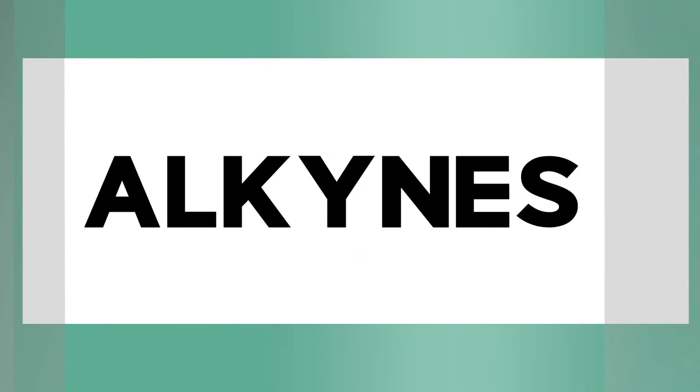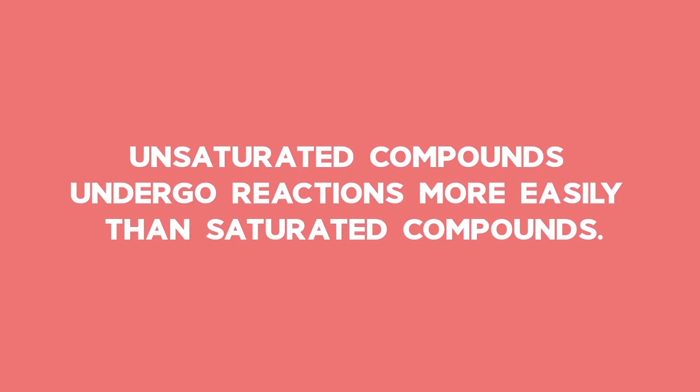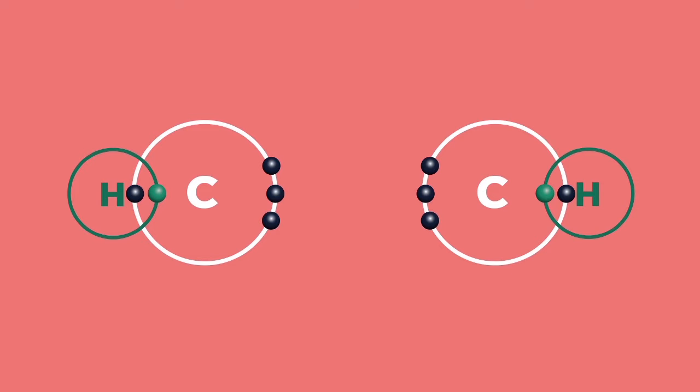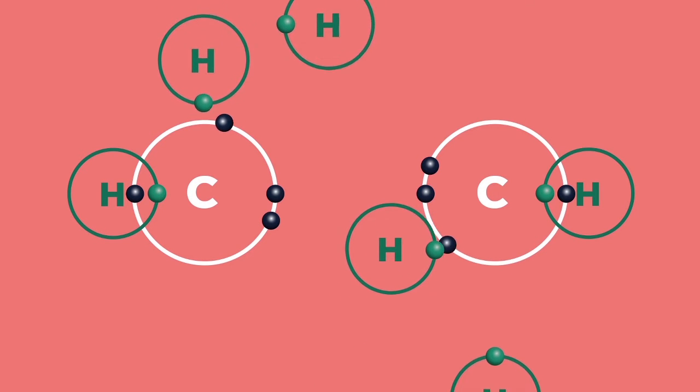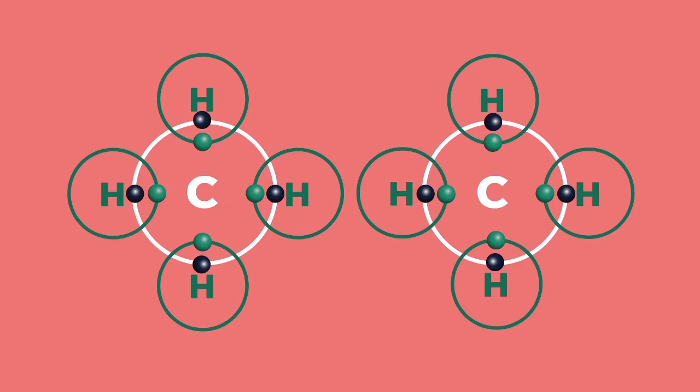In the same way, alkynes, that contain carbon-carbon triple bonds, are also able to bond to additional atoms if the triple bond breaks. Alkynes are thus also unsaturated. Unsaturated compounds undergo reactions more easily than saturated compounds because they do not require much energy to break parts of these bonds. Because there are so many electrons in the bond, this makes them attractive to other molecules that need electrons to become stable.